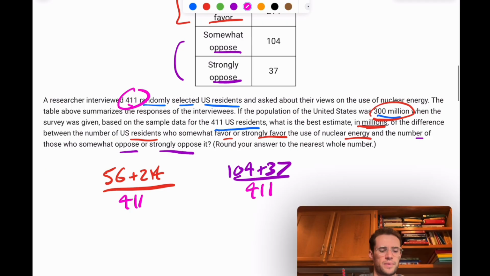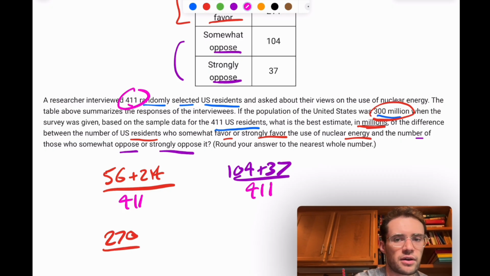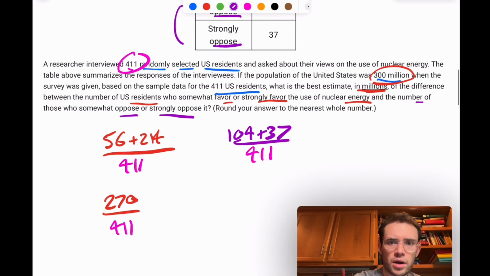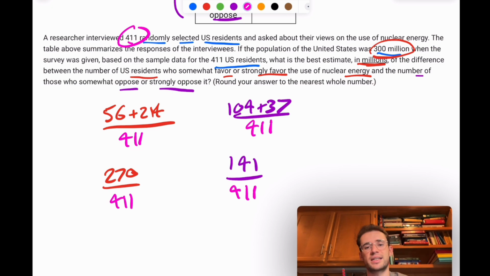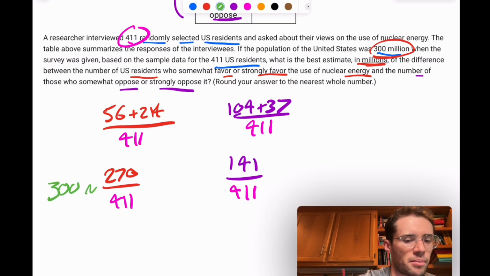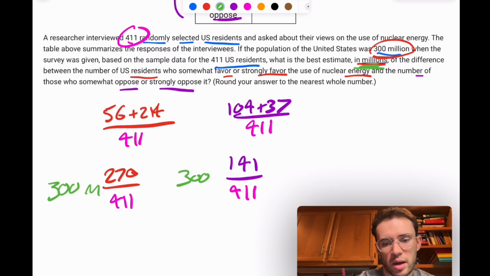So over the total like that, and then we can do 56 plus 214. There are 270 who are in some way in favor of it, and we could put that out of 411. And then 104 plus 37, that would be 141 out of 411. So that's the proportion. Now you could change that to a decimal or percent, it doesn't really matter, because ultimately we're multiplying it by 300 million. I'm just going to write 300m because we want our answer in millions, so we don't need to write in all of those zeros, multiplied by 10 to the 6th power. So 300 million times that, 300 million times that. So just do 300 times 270 divided by 411.